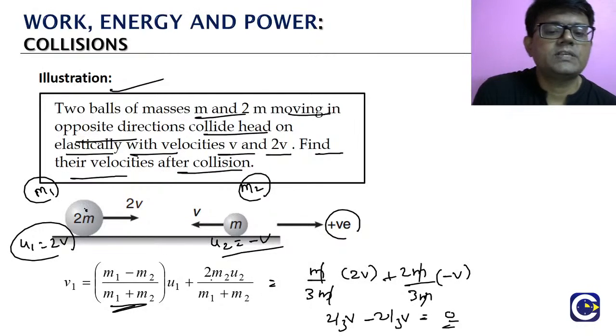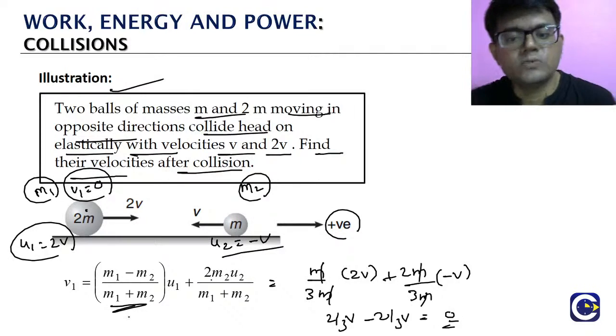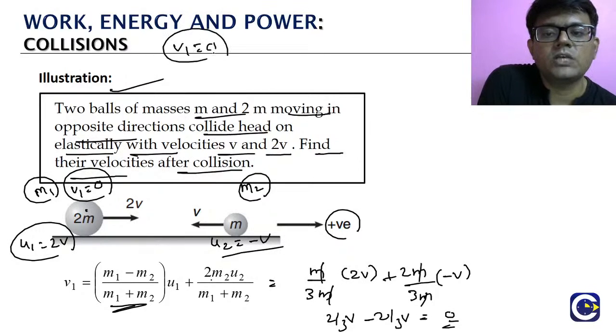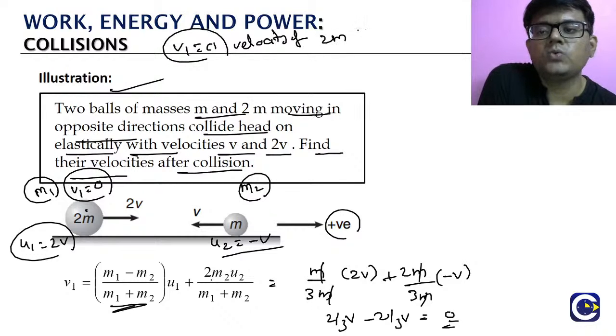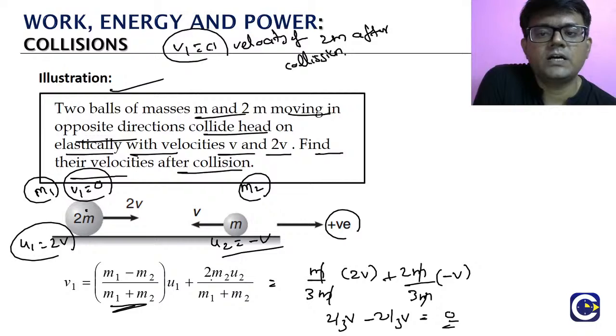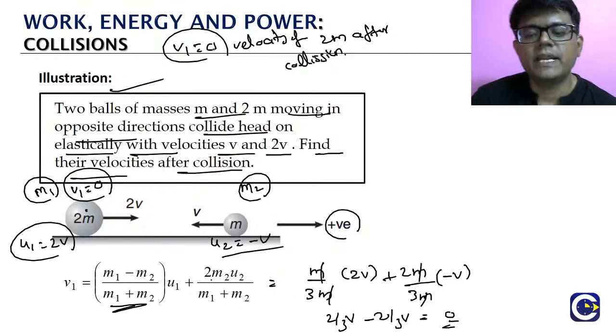So the v1 value after collision becomes 0. v1 is the velocity of 2m after collision. That's it, we got one answer. The velocity of the 2m particle after the collision is 0. We just substitute in that respective formula and get the answer.